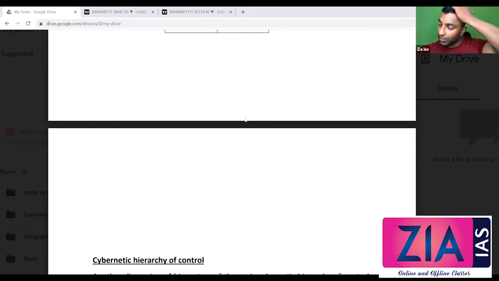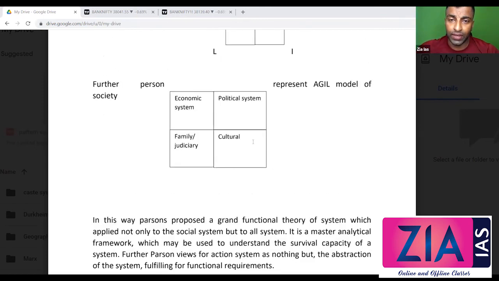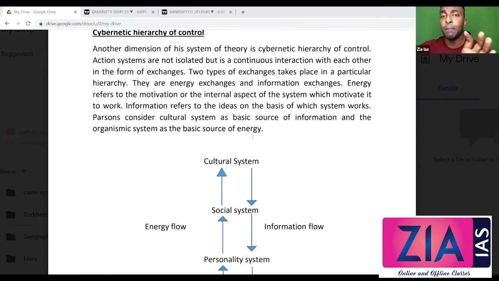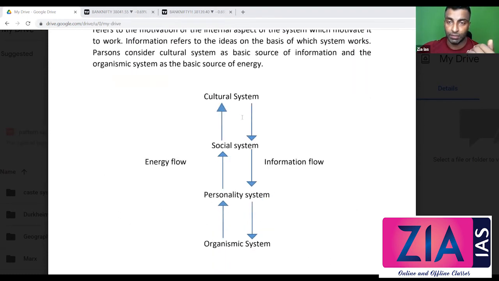Because I'm not feeling comfortable today to extend the session, that's the reason why I just took this very small session of cybernetic hierarchy of control. It is nothing but, I repeat, cybernetic hierarchy of control is all about the interaction between action systems. He's only talking about action systems here. Interaction is in the form of exchange, to exchange energy and information.